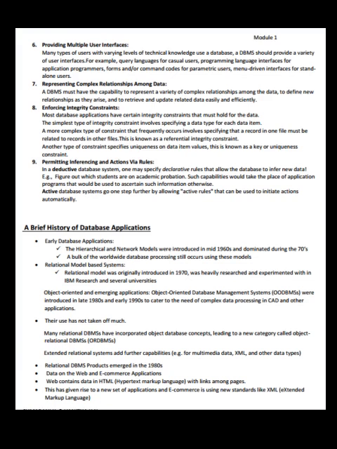Object-oriented and emerging applications. Object-oriented database management systems were introduced in the late 1980s and early 90s to cater to the need of complex data processing in CAD and other applications. Their use has not taken off much. Many relational DBMSs have incorporated object database concepts, leading to a new category called object-relational database systems. Extended relational systems add further capabilities, for example for multimedia data, XML and other data types. Relational DBMS products emerged in the 1980s.